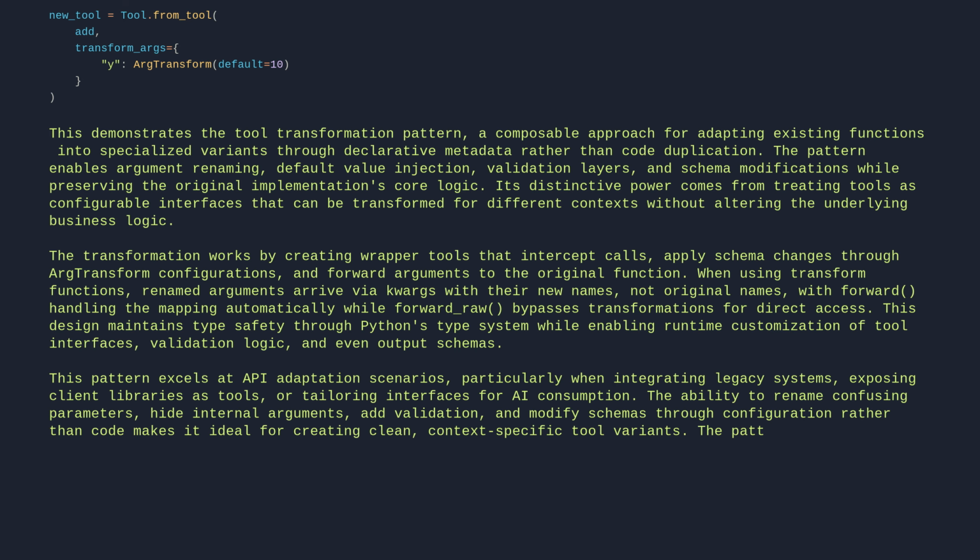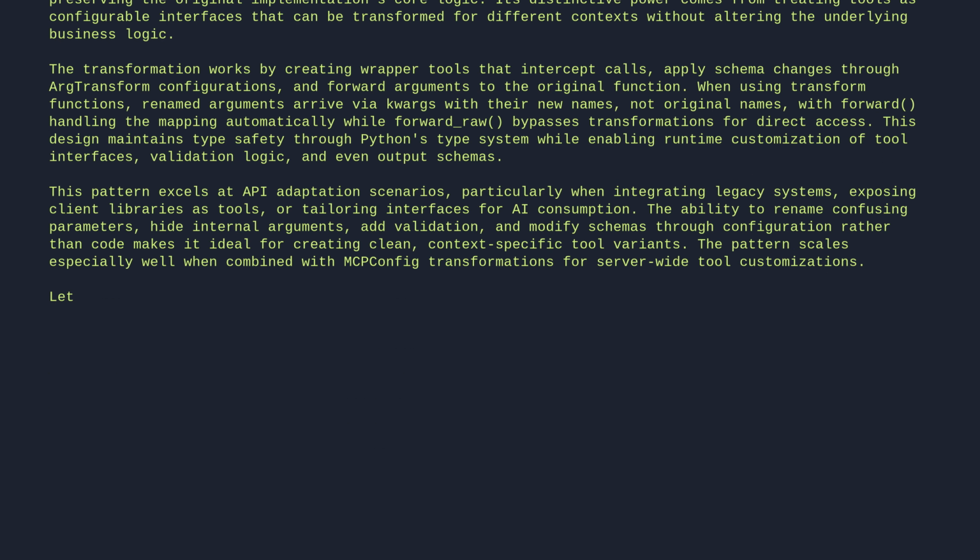The pattern scales especially well when combined with MCP config transformations for server-wide tool customizations. Let's break it down line by line. From fastmcp import FastMCP. This imports FastMCP, the core class for creating AI-callable tools.